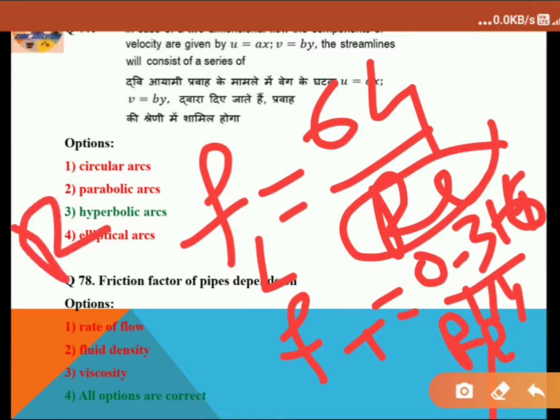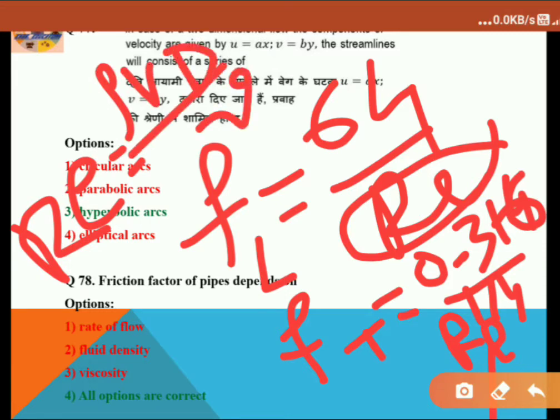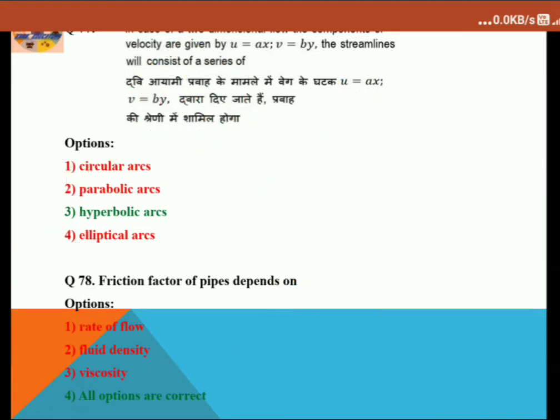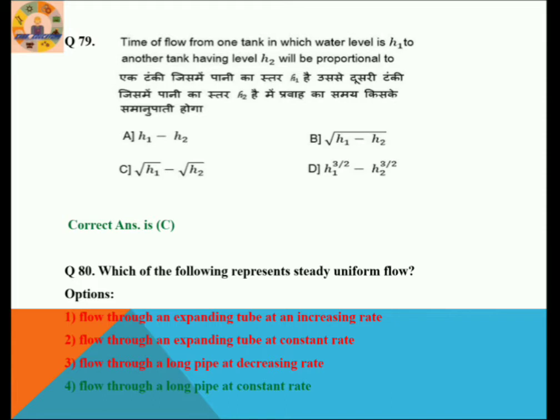So let's see what Re is. Re equals rho v d divided by nu. So from here we can say friction factor depends on rate of flow, yes. Depends on fluid density, yes. It also depends on fluid viscosity, yes. So ultimately option 4 is the correct answer. All of the options are correct. Let's proceed to the next question.